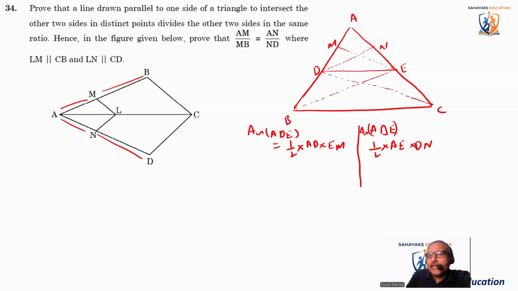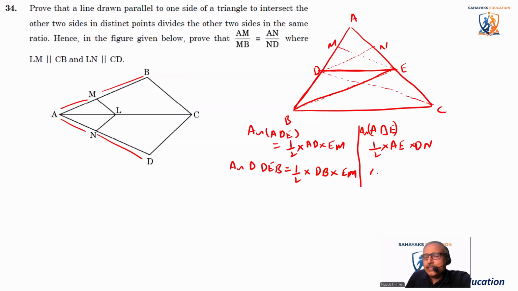Now I'm taking a triangle, area of triangle DEB, basically this triangle. What is the area for this triangle? It is half into DB into EM. The height is the same.